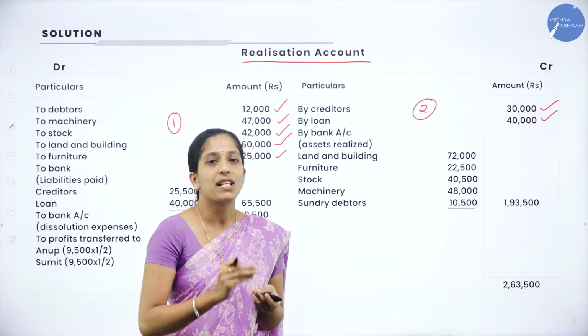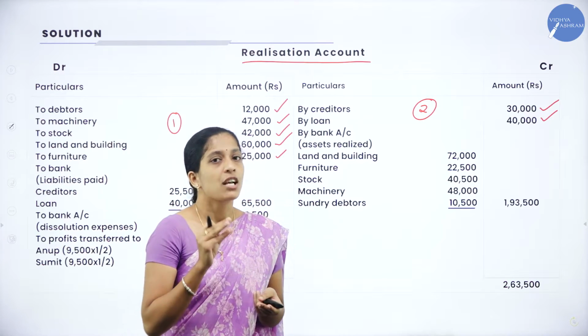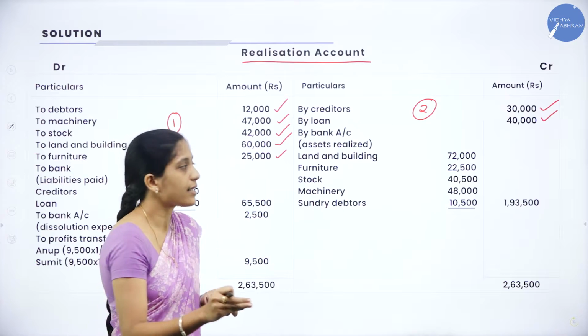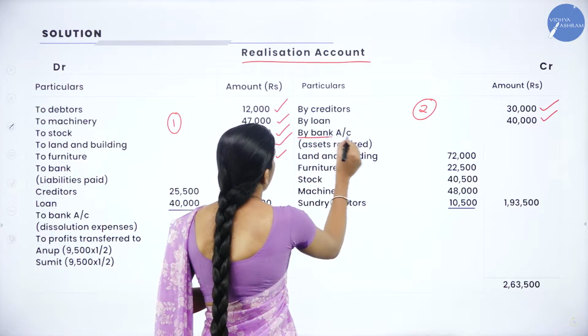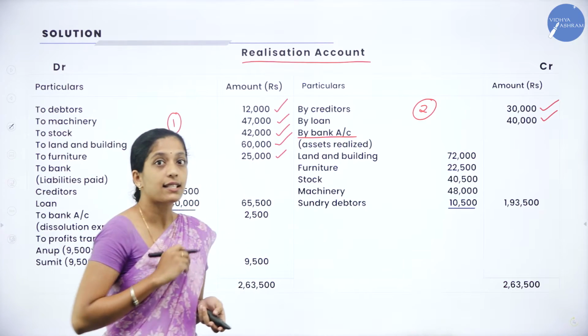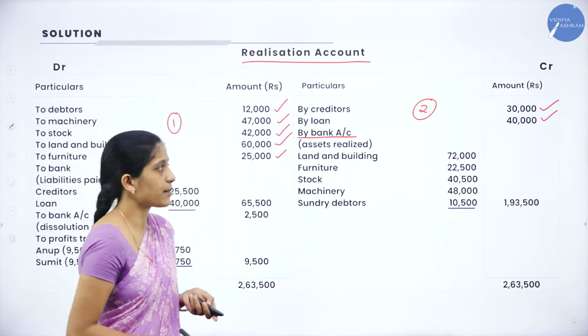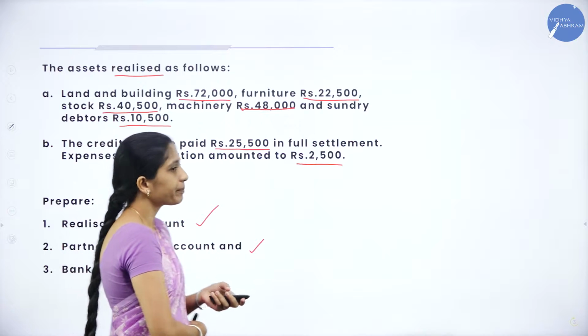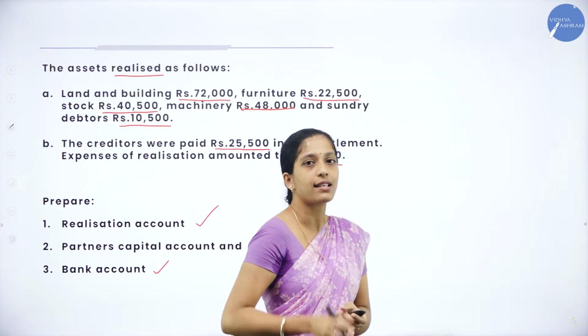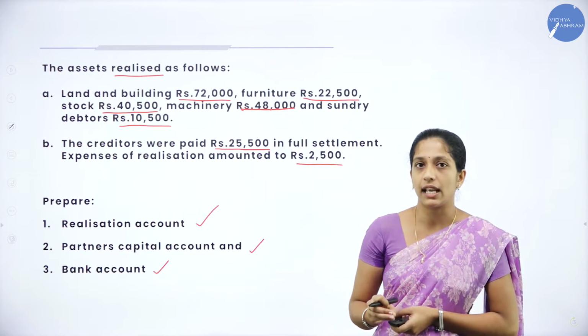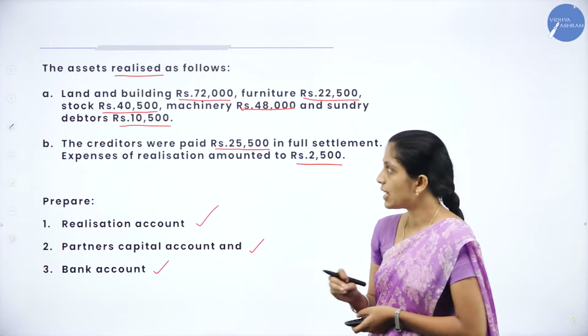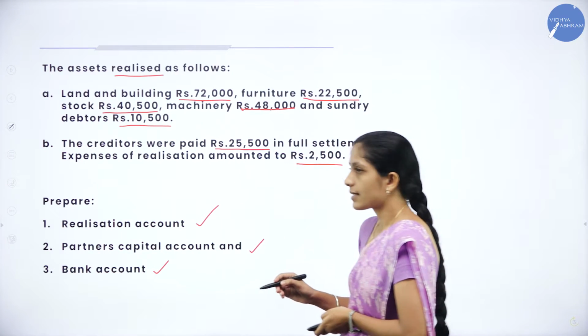Now the third step is we will sell the asset. So how to record? When you sell the asset, we will record it as by bank account in the bracket assets realized. Now where do we get all this information? In our adjustment. Now go through the adjustment. Here they have given all the assets on which price they have realized, in the sense on which price they have sold. Now land and building 72,000.